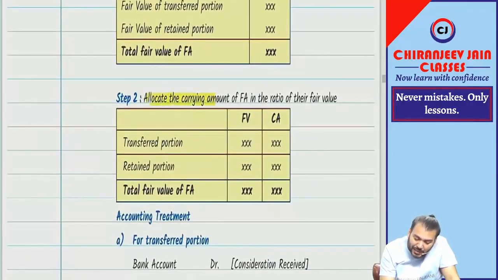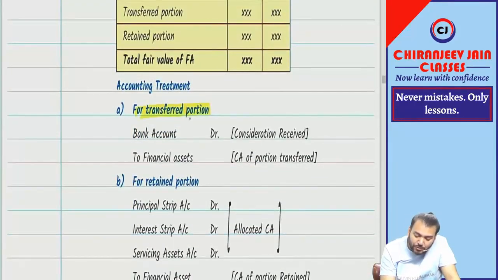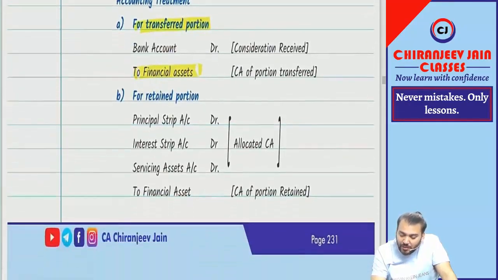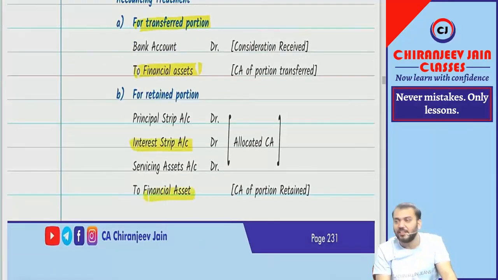You will allocate the carrying amount of financial asset in the ratio of that fair value. Then accounting treatment for transferred portion: bank account debit to financial asset. Any gain or loss will be transferred to either PL or OCI as the case may be. Then for retained portion, you can see what journal entry I have given: principal strip account debit, interest strip account debit, servicing asset account debit to financial asset.